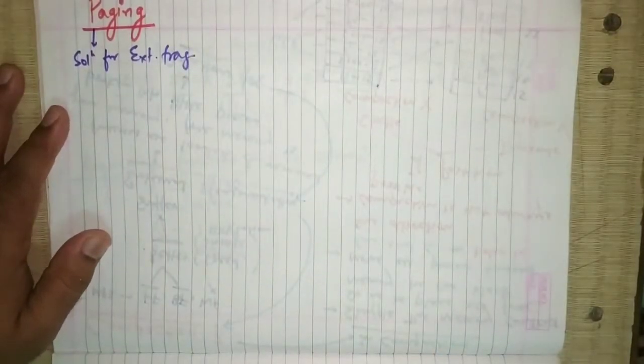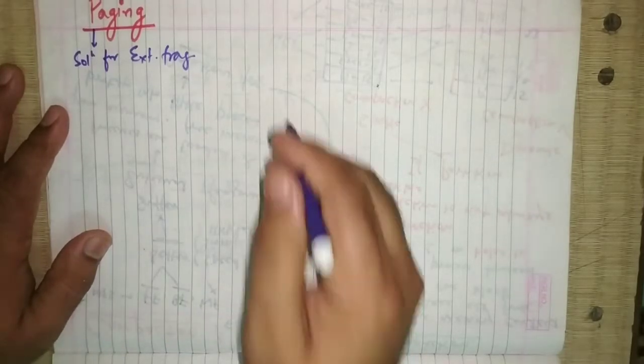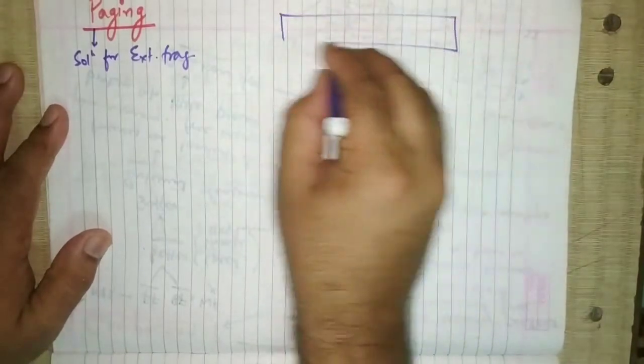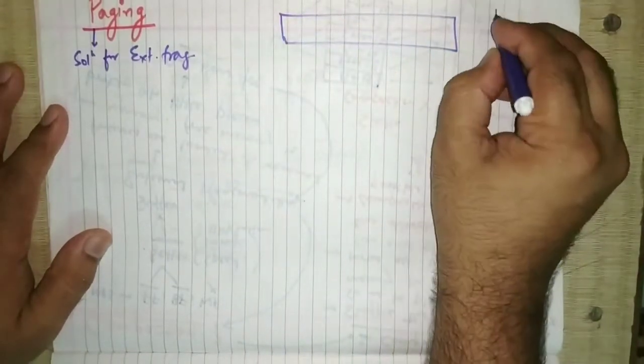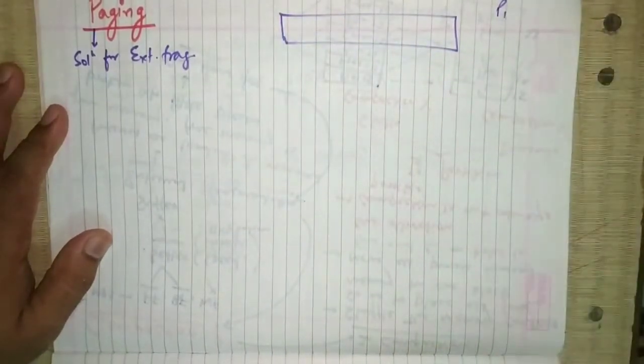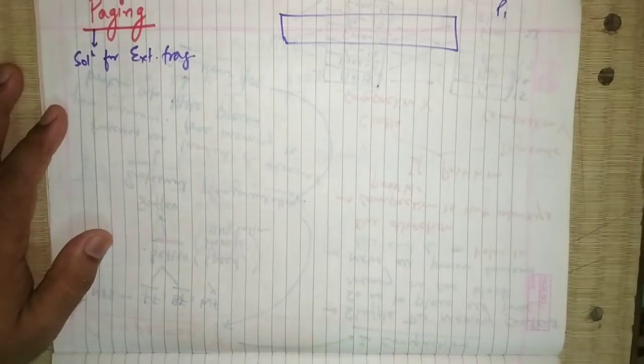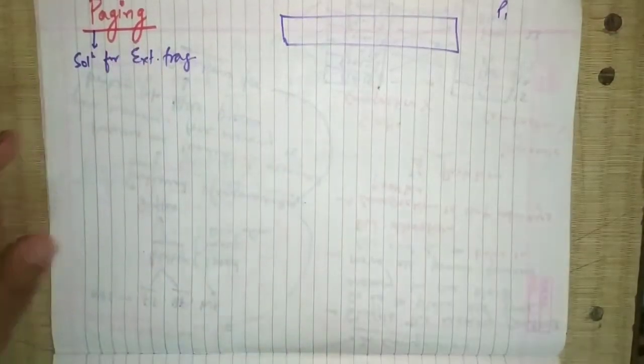What we can do is permit the logical address space of the processes to be non-contiguous. We will allow from our side that a process coming for execution will be placed anywhere. Let the process be placed anywhere in the memory. So this paging comes under the non-contiguous allocation.